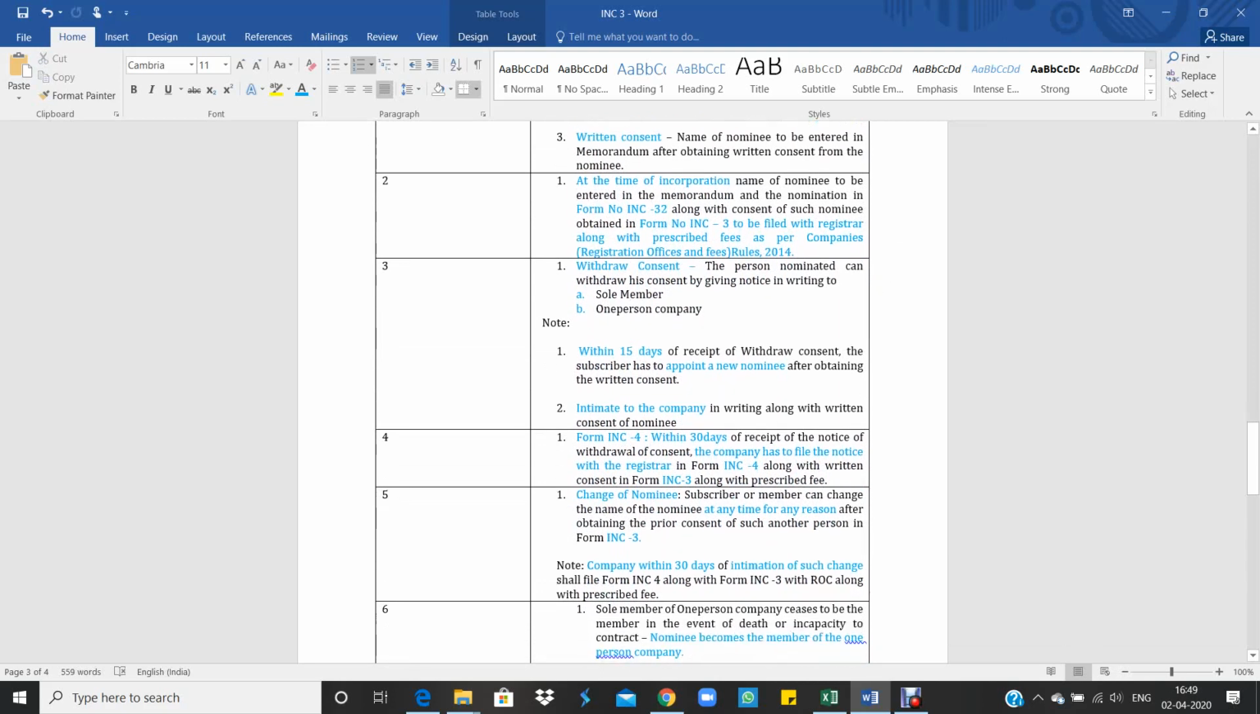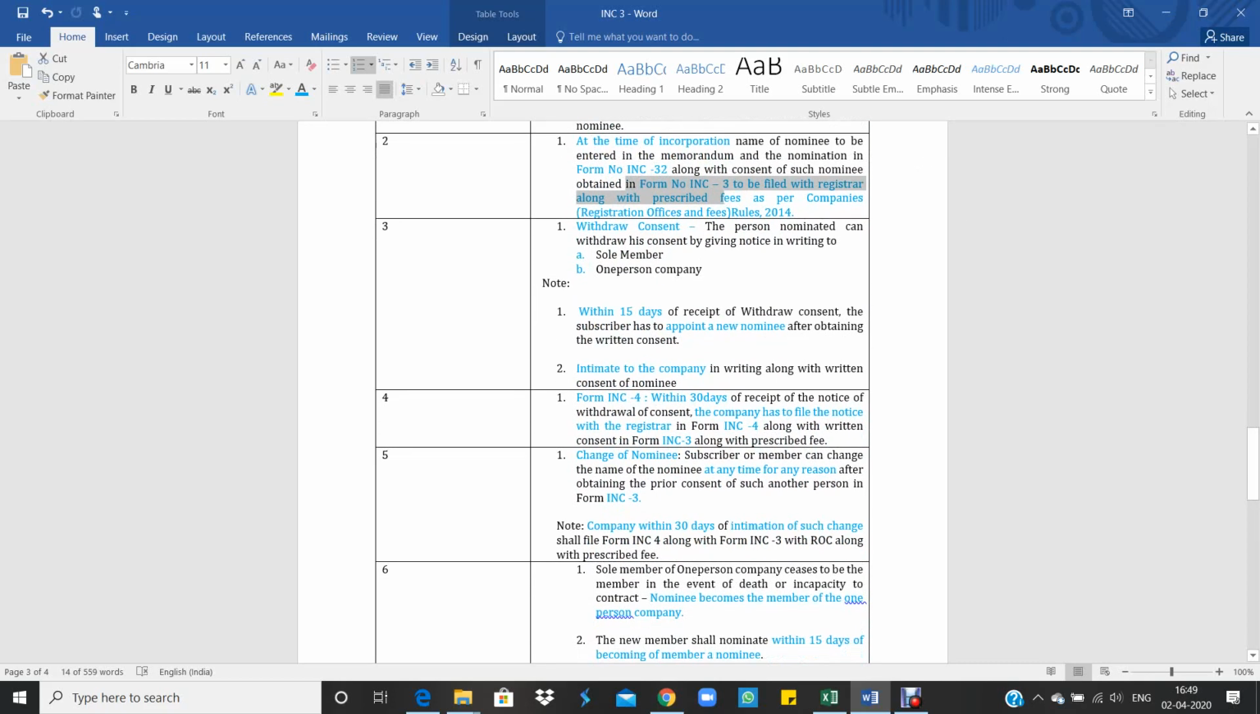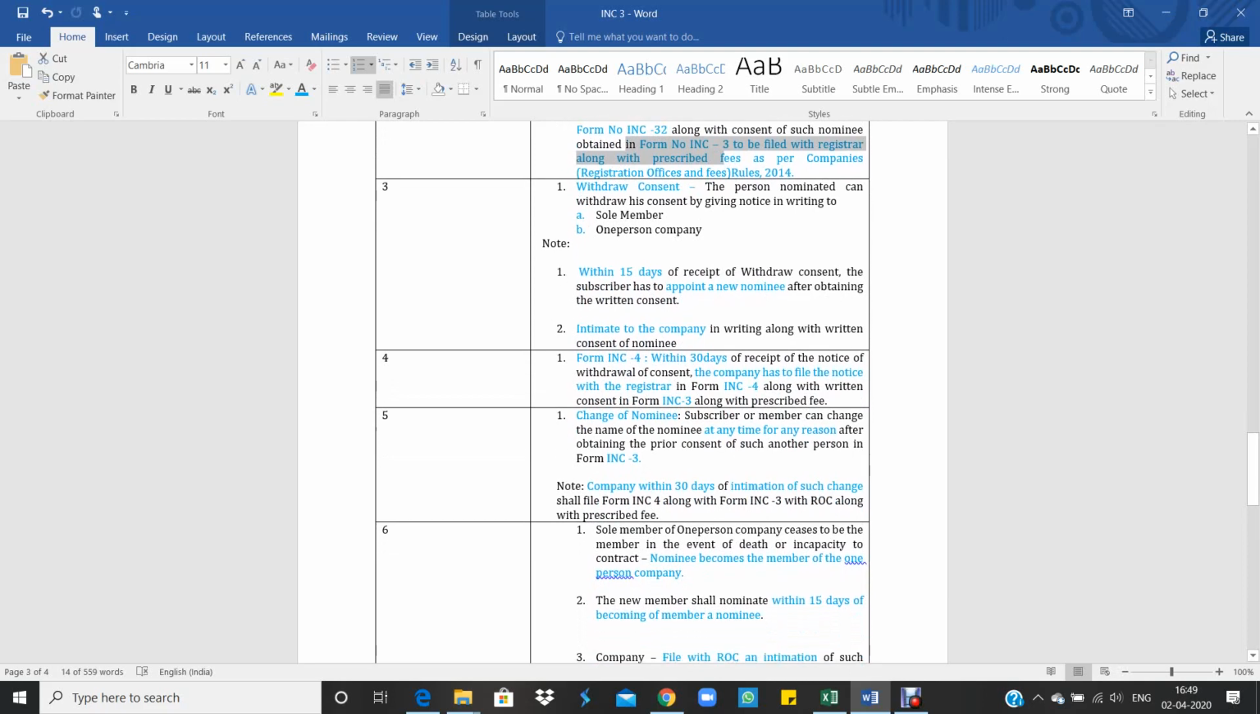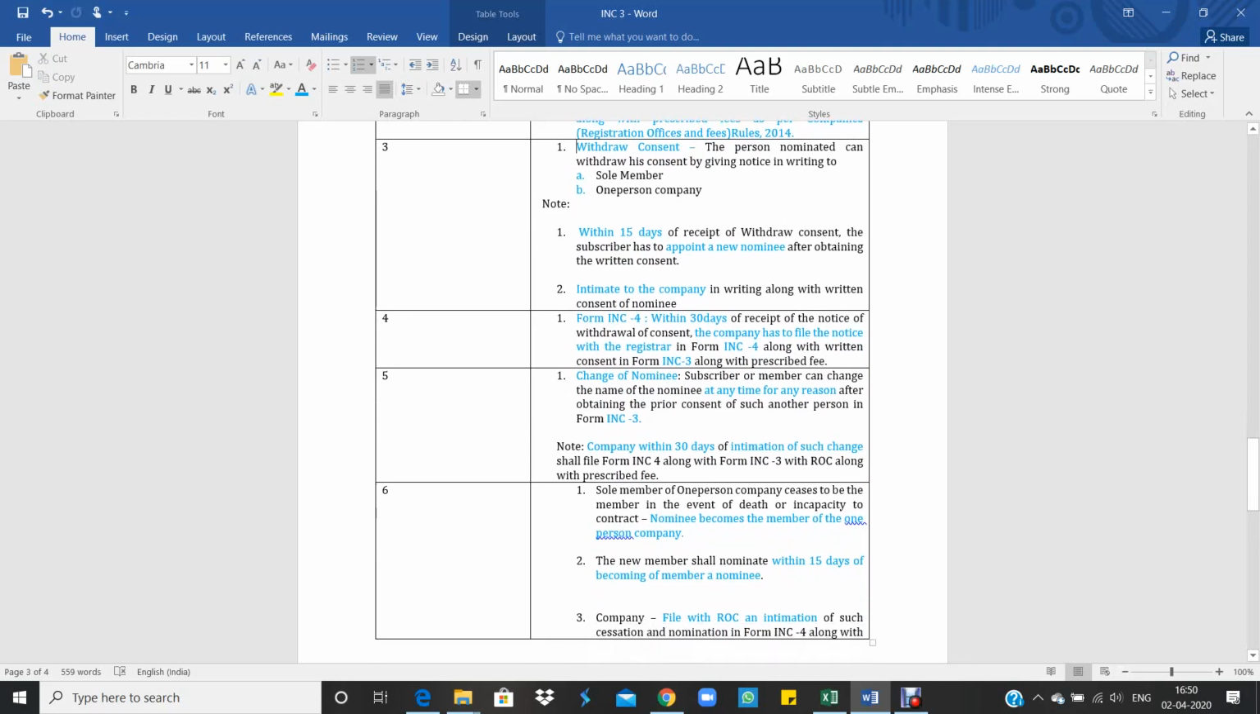And so at the time of incorporation, along with form INC 32, form INC 3 also has to be filed along with the prescribed fee. And the nominee will have an option to withdraw, and to withdraw that he has to give a notice to the member and also the one person company that he is withdrawing. So within 15 days of receipt of the notice,